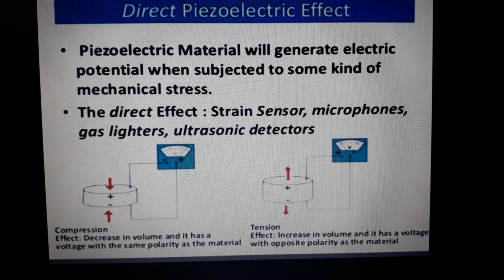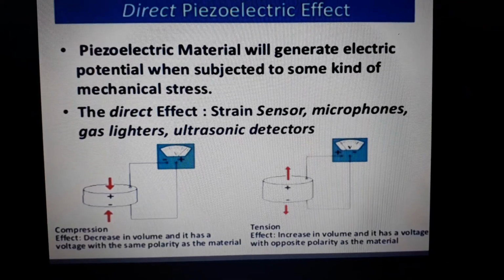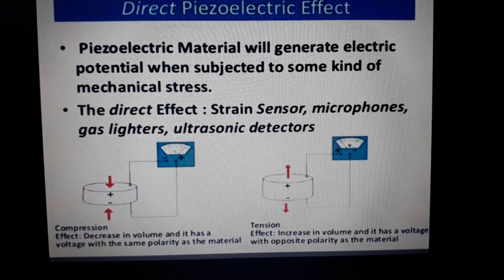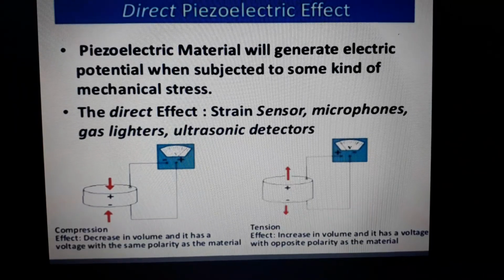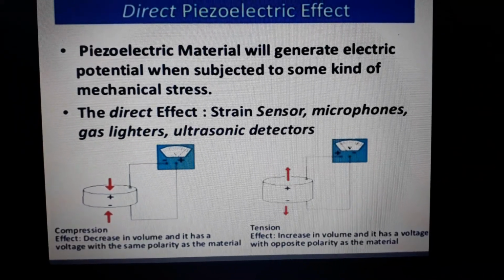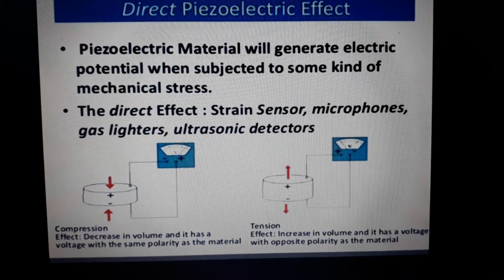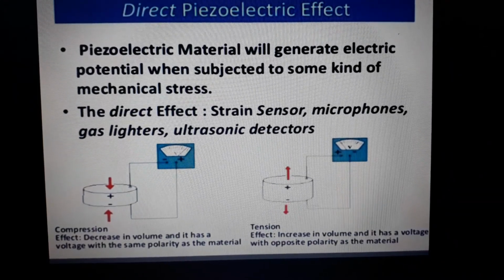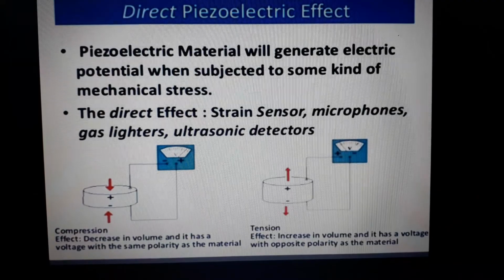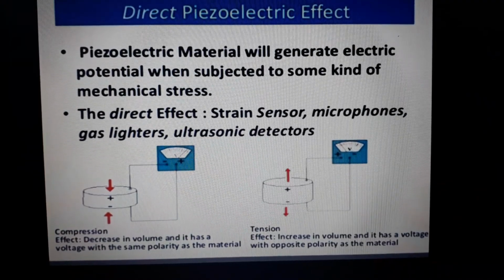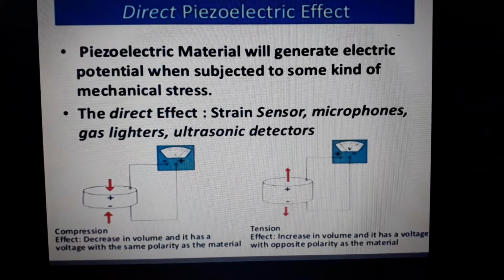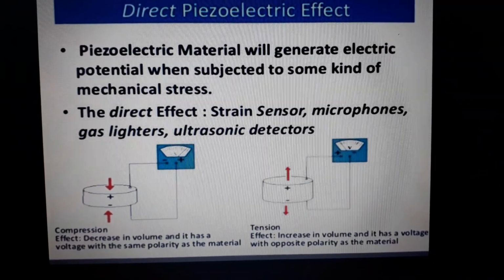Compared to the voltage, it has the same polarity as that of the material. Next, tension. In the case of tension, there is an increase effect, which means an increase in volume, and it has a voltage with the opposite polarity of the material. In the reverse case, if the tension appears, the polarity of the voltages changes. This is the case of the direct piezoelectric effect.